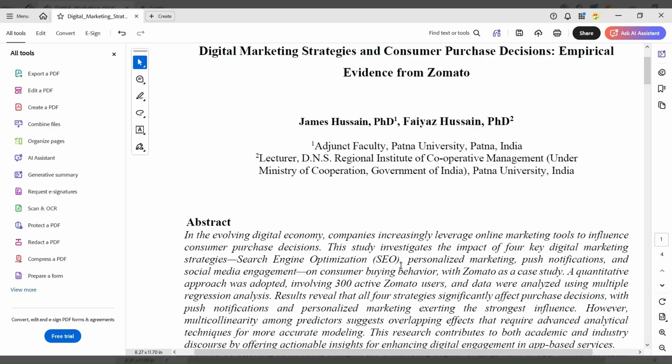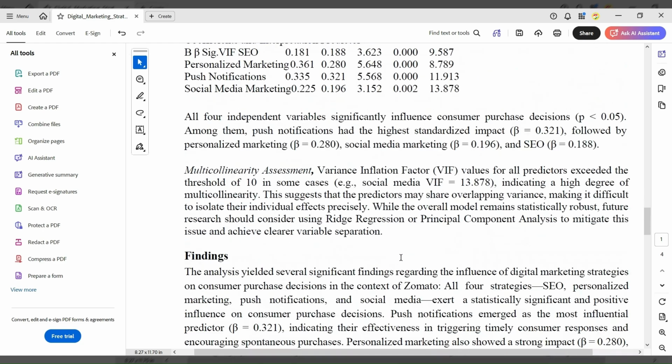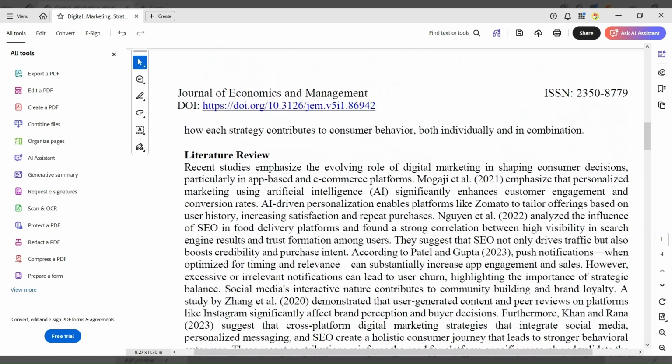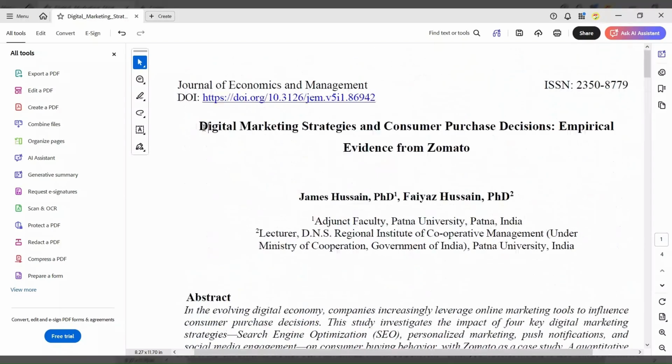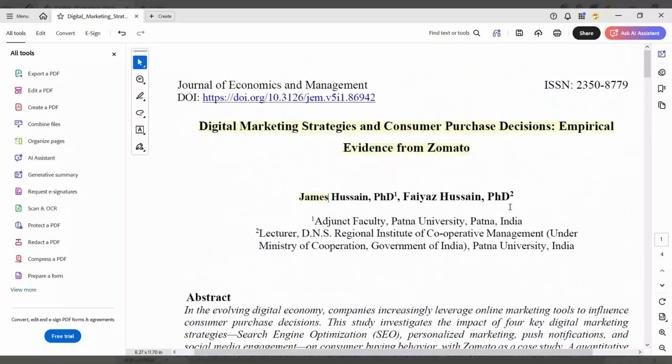Today, in this video, we will learn how to extract the important information from any paper. So, today we have a paper, and the title of the paper is Digital Marketing Strategies and Consumer Purchase Decisions: Empirical Evidence from Zomato.